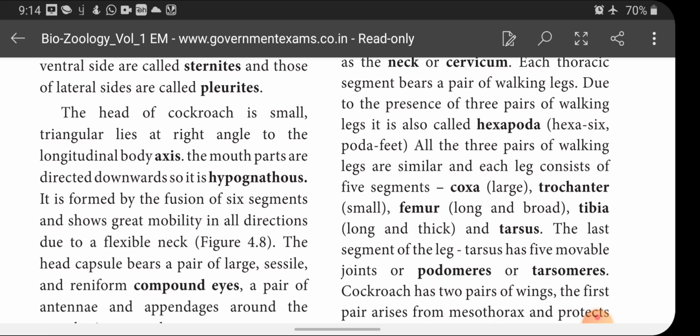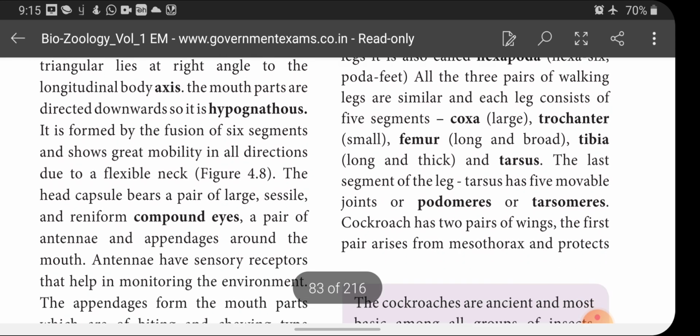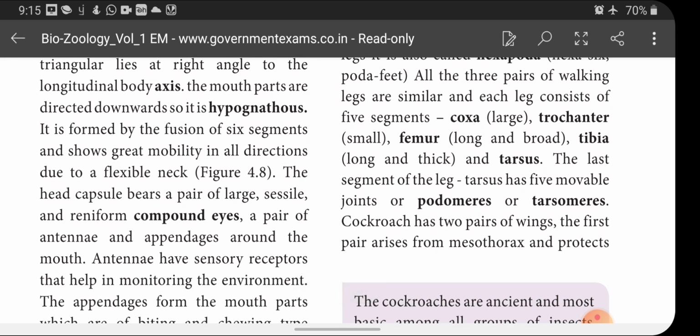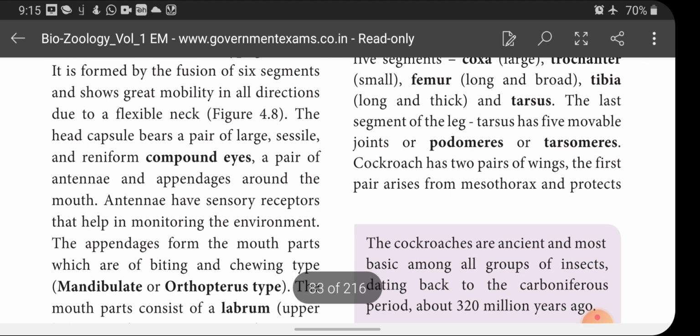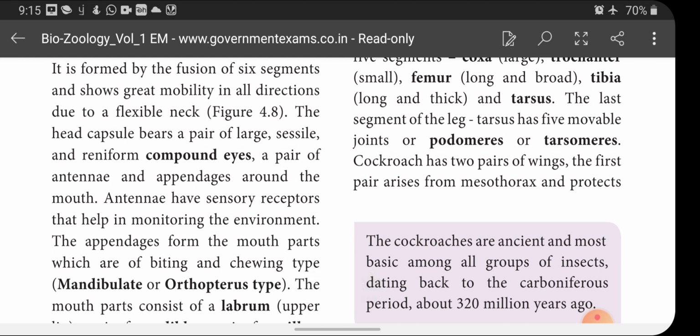Okay, so this head is formed by fusion of 6 segments and shows great mobility in all directions due to a flexible neck. The head capsule bears a pair of large sessile and reniform compound eyes, a pair of antennae, and you can see the antennae are like a hair-like structure protruding out from the head region, and appendages around the mouth.